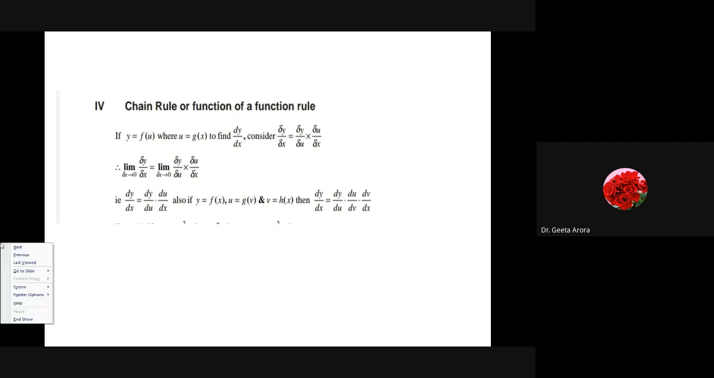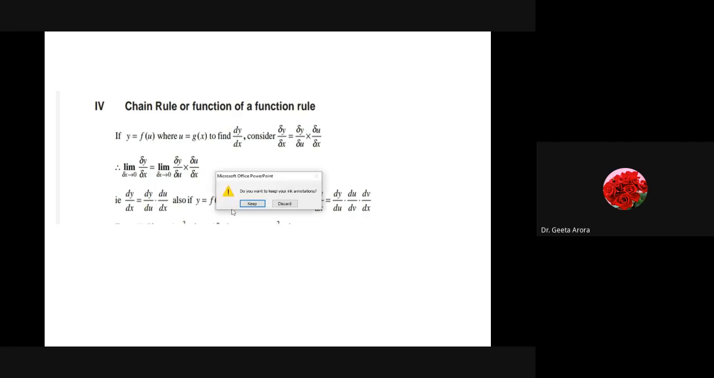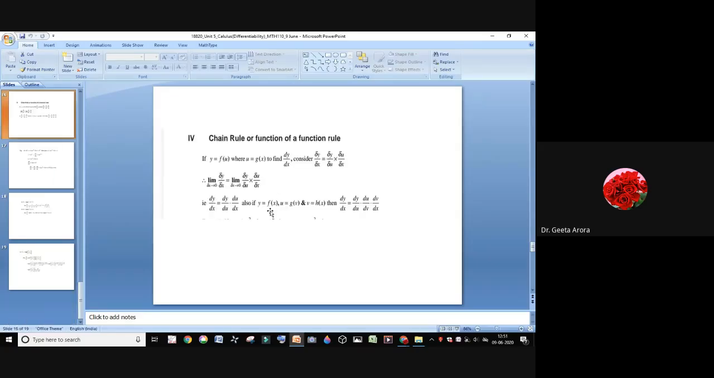So according to me, let me see how much part is left and let's stop for the timing. No, I think only 3 slides are there, so let us continue so that tomorrow we can start with the next PPT. Okay.